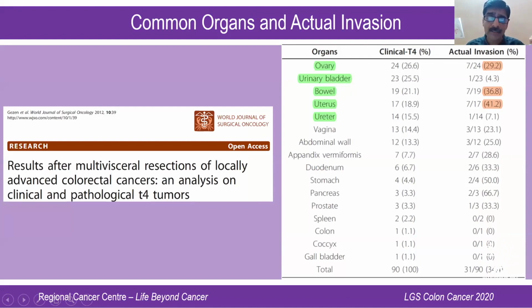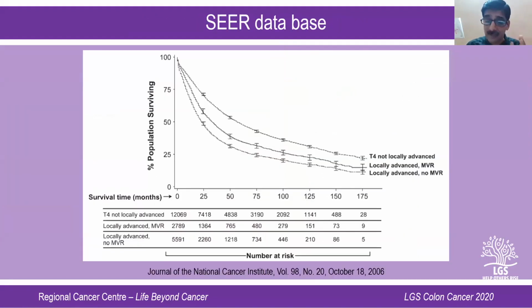So all these organs can get infiltrated, but they are organs which can be removed or sacrificed by a multi-visceral resection. But the point is that in majority of the cases, in 30 to 35% of patients, it's only an adherence. Pathologically, they are not infiltrated. But you have to go ahead with doing a multi-visceral resection if at all they are involved, because if you do a multi-visceral resection, the survival is better than doing a no multi-visceral resection.